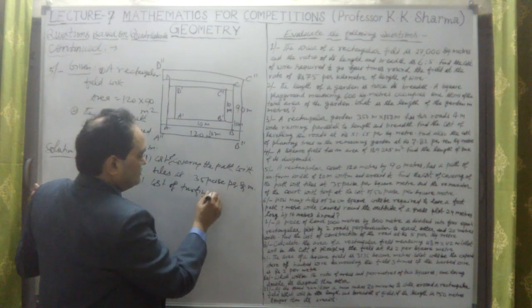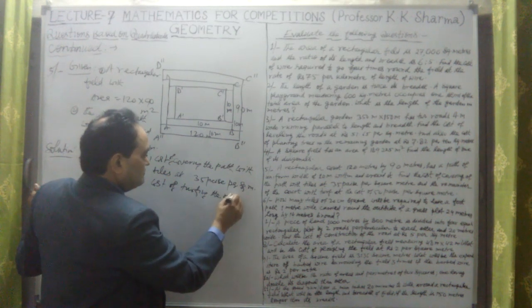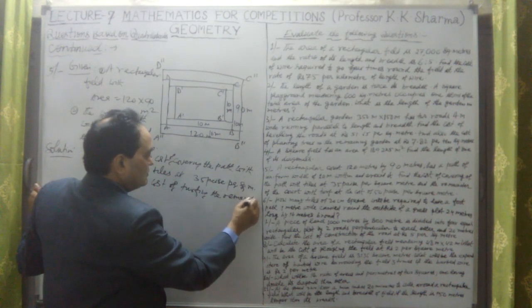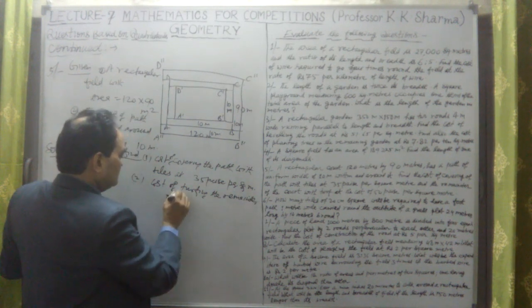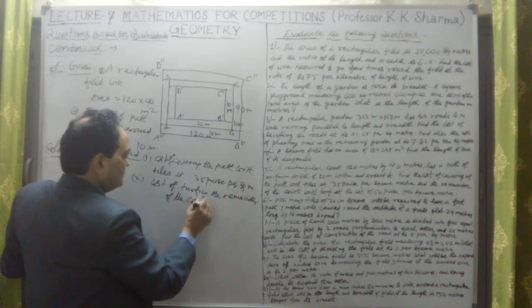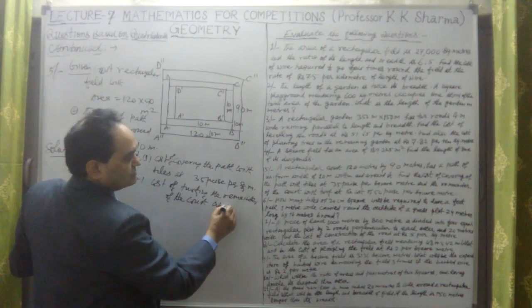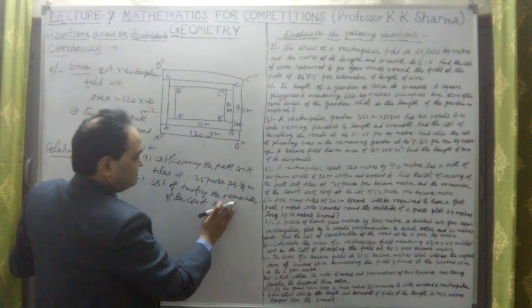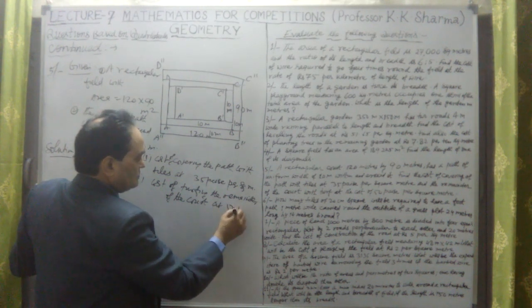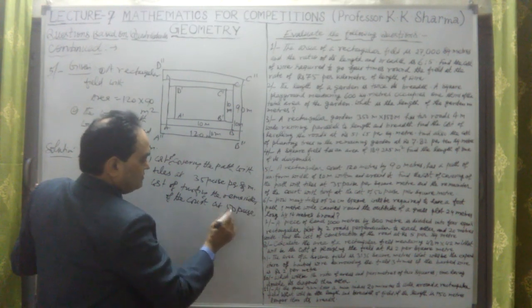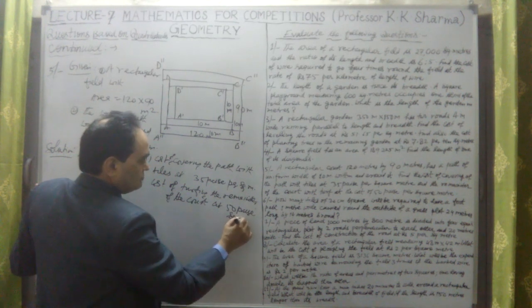Okay, the cost of turfing the remainder of the court at 50 paise per square meter. These are the two things required.